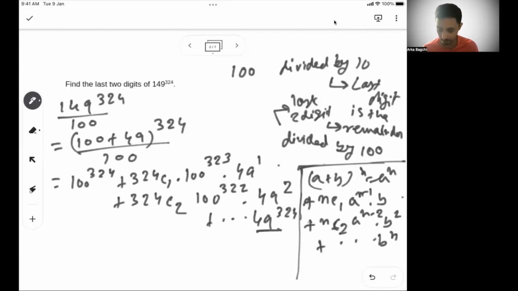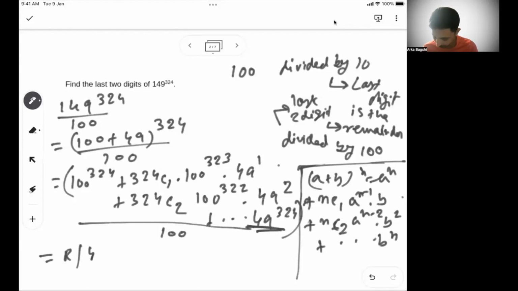So each term of this particular series, I can say, is completely divisible by 100. So if I divide this whole thing by 100, every term will be completely divisible by 100 apart from this last term. So it will be the remainder of 49 to the power 324 by 100.